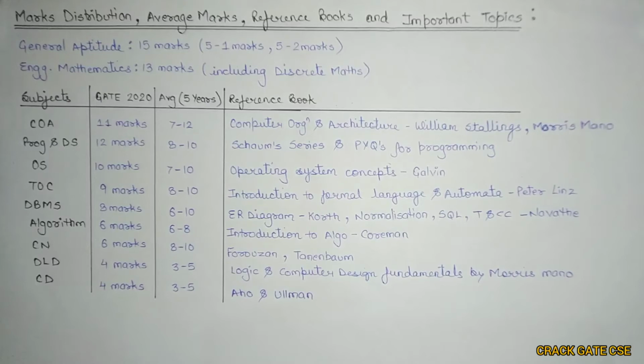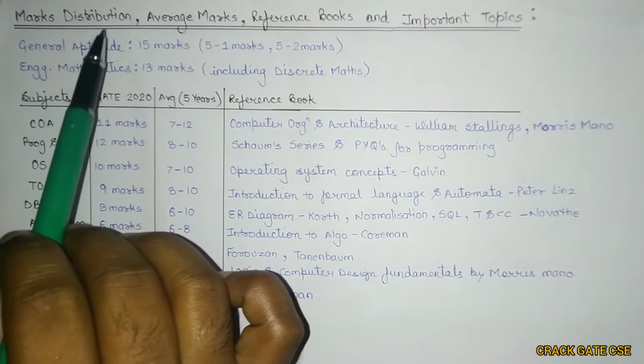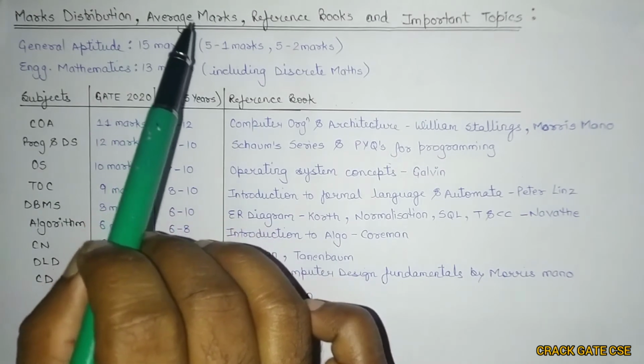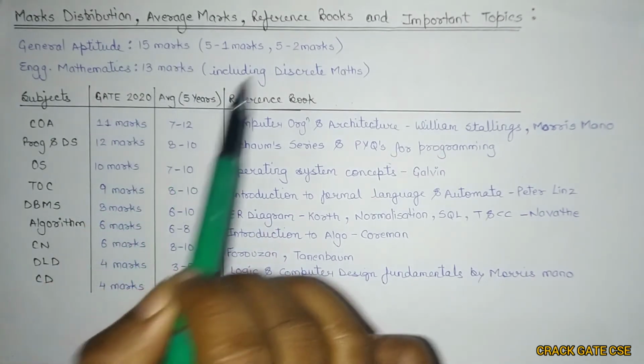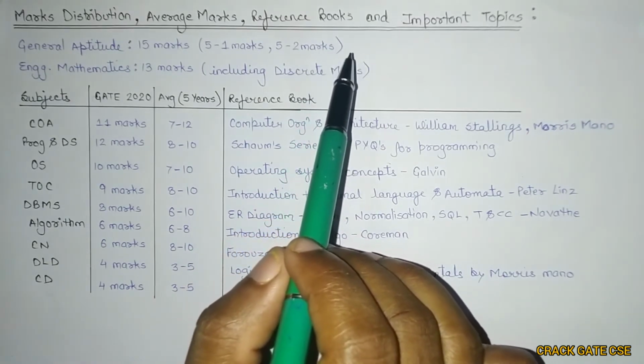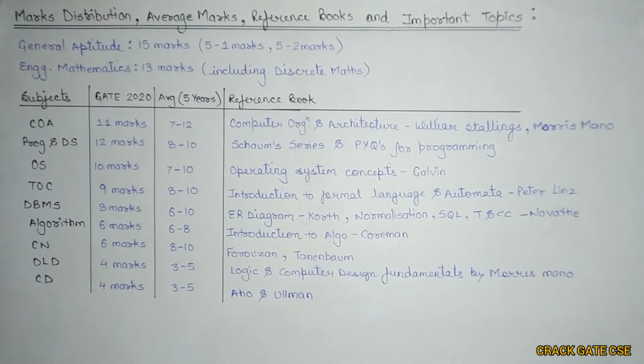Hello friends, welcome to Crackgate CSE, and in this particular video we'll be seeing the marks distribution on the basis of GATE 2020 analysis. What is the average marks for each subject on the basis of 5-year analysis? What are the reference books that you can refer while preparing for GATE 2021? And what are the important topics in each subject that you should not escape?